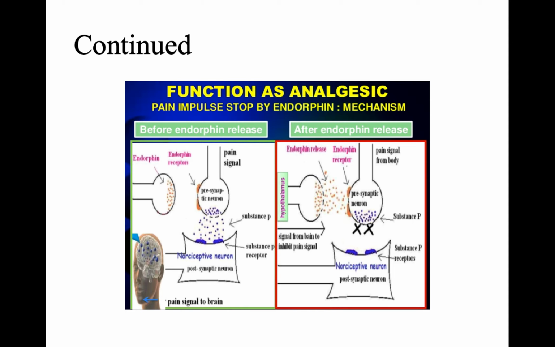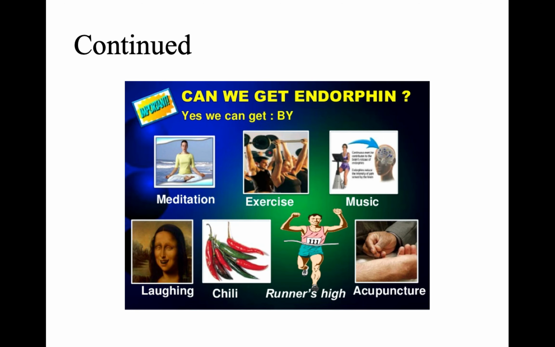This is how the endorphins also play an important role in producing the sense of euphoria in the body. At the same time, they are also involved in the analgesic action. So this is the function of the endorphins.